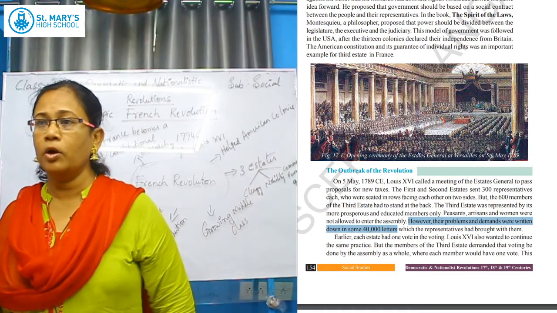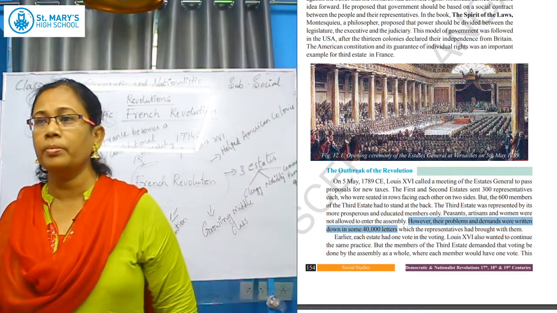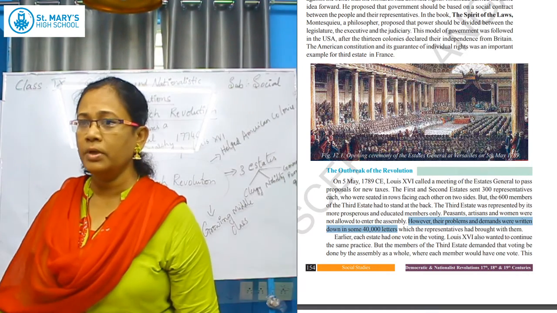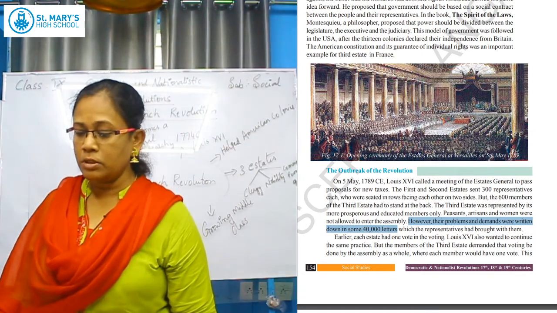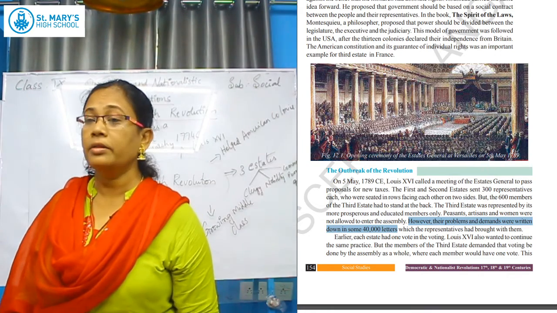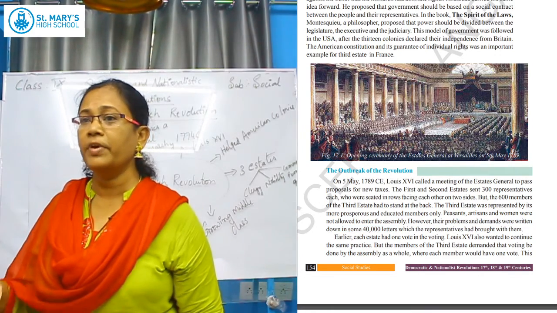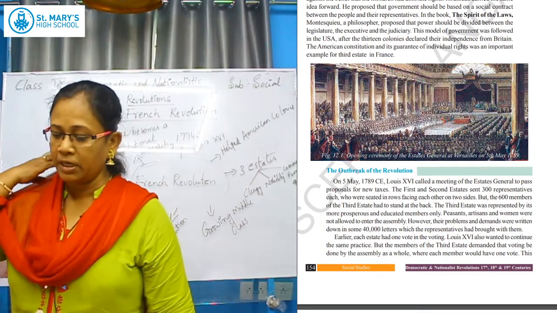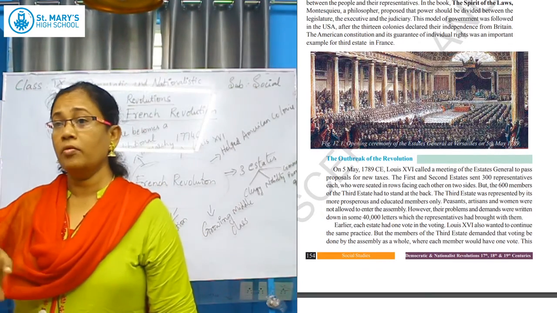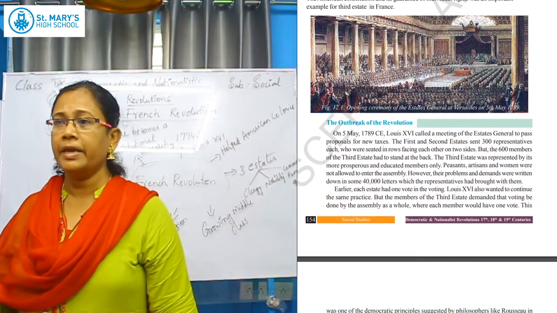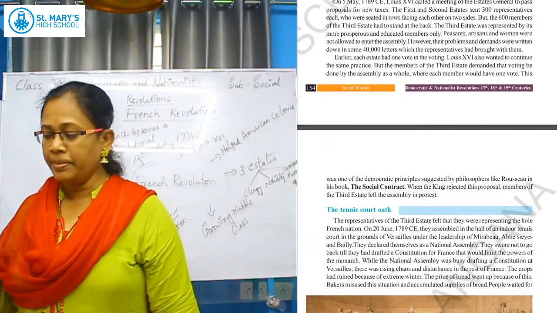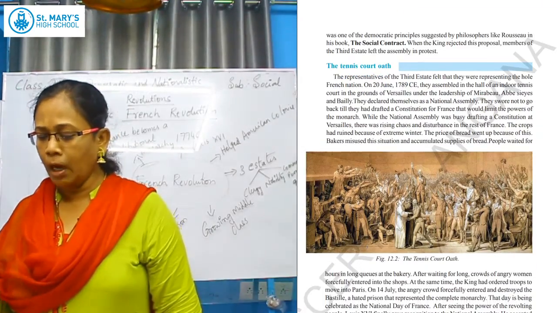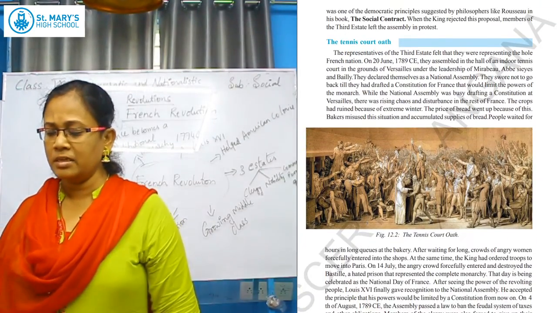They came out. When something is not accepted, they come out from the assembly making sounds. So here also they came out from the assembly and went to the tennis court to take an oath. All the representatives of the third estate came back out of that meeting. They went to the tennis court at Versailles.